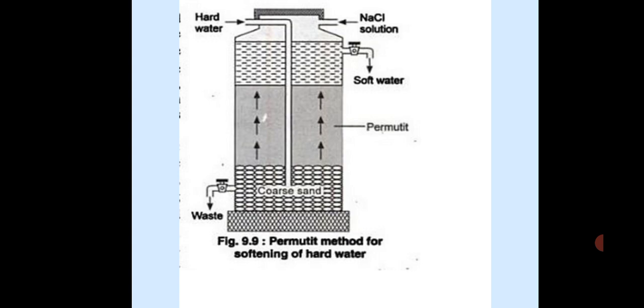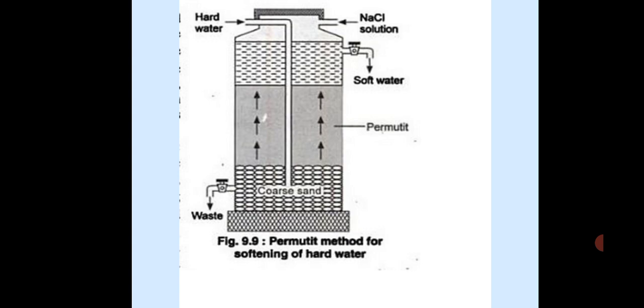As I said, zeolite is used in softening of hard water to soft water. Already we have studied in the hydrogen chapter how hard water is made soft. The hard water comes in from one pipe. Permutit is there, it makes the water soft, which we get from another pipe at the top. After the permutit gets exhausted, it is regenerated by adding NaCl solution, and the calcium zeolite and magnesium zeolite are again converted into sodium zeolite. Then the zeolite is ready to make hard water soft again, and the waste substances, calcium chloride, magnesium chloride, calcium sulfate, magnesium sulfate, are thrown out from the bottom at the tap, you can see it there.